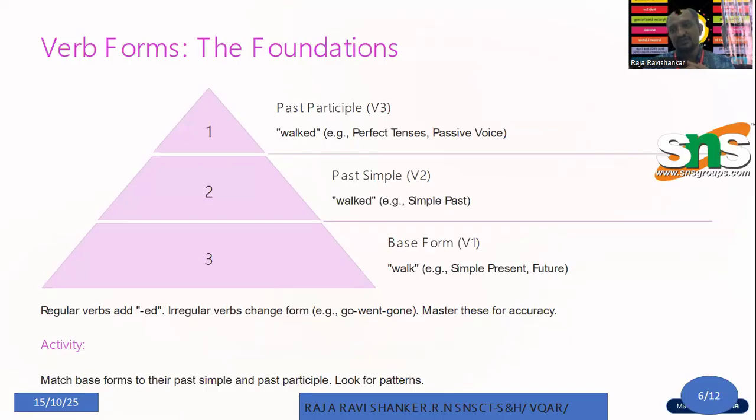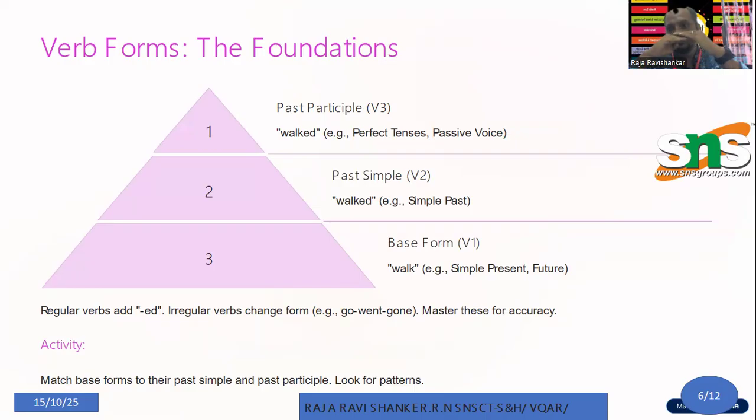Verbs, forms, foundations. Normally, if you look at the base form, which is the larger part of the triangle, then they go for the past form, which is in the mid-level, and the past participle form, which is the third level. But why they have put the picture like this is that the base of a verb is always there in the simple form. That is the base. From this, we go to the past forms.